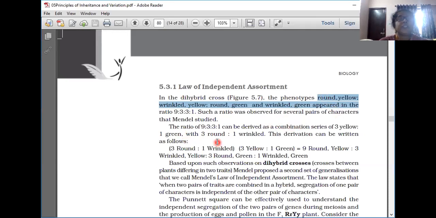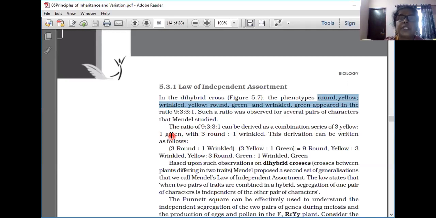The ratio of 9:3:3:1 can be derived as a combination series of 3:1 ratios, that is 3 yellow and 1 green, when considering it as a monohybrid ratio with yellow and green. Only one character is there, the color of the seed, so it is a monohybrid ratio.